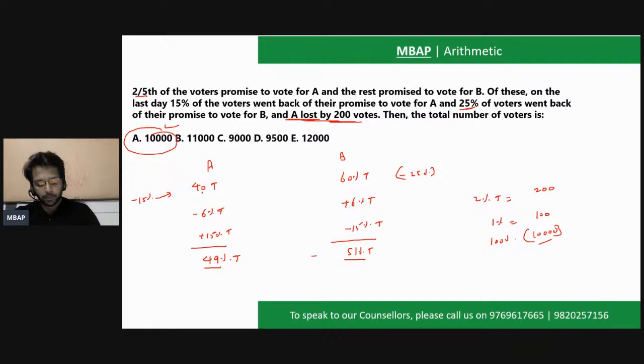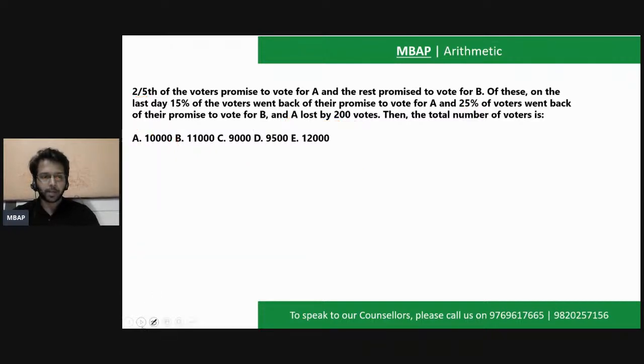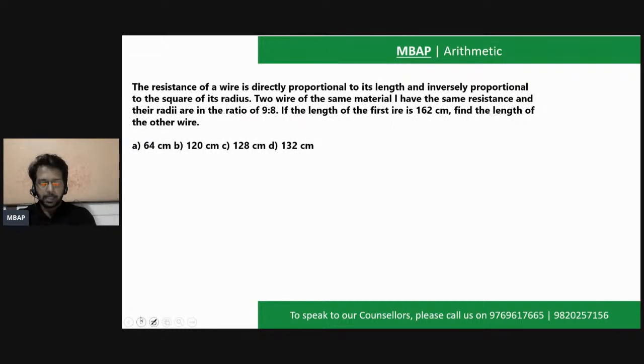I hope all of you have understood this. The answer for this question is again going to be the value which is 10,000. A simple question came on the topic of percentages on the actual CAT paper. Is this clear, Madhur and everyone? I would want a response from all of you. Is this clear to everyone? Perfect. On this note, we have solved the second question of the paper of CAT 2018. Perfect. Let's see the next question, which is from a topic of ratio and proportion.